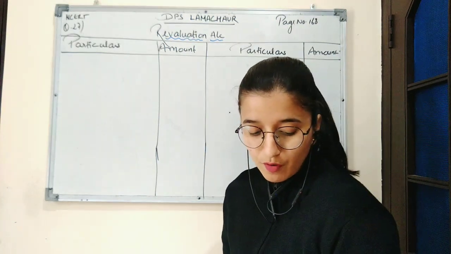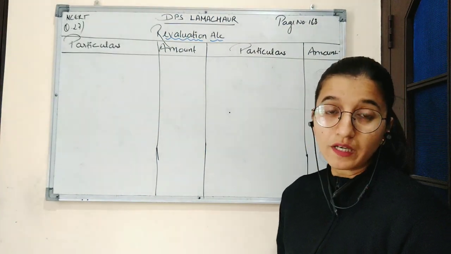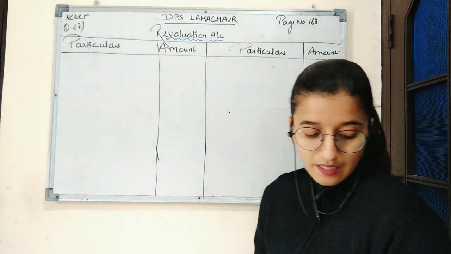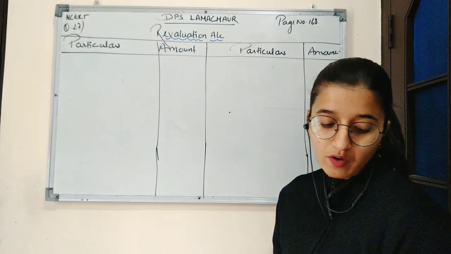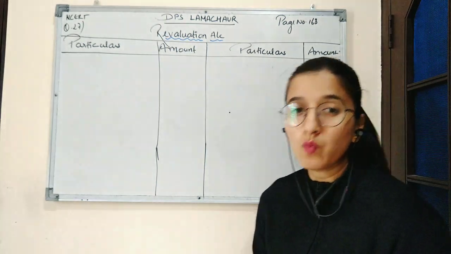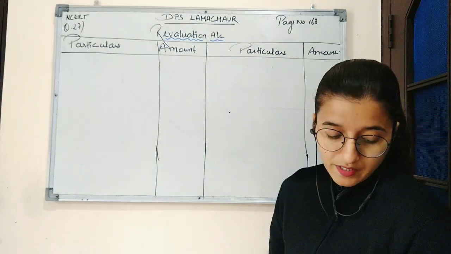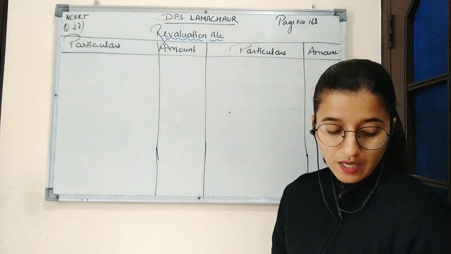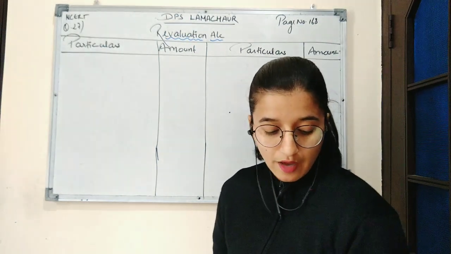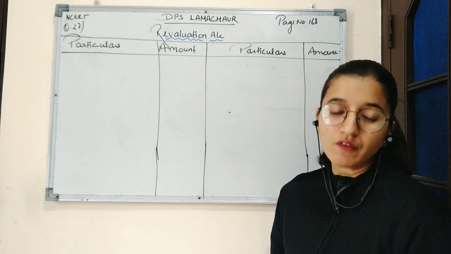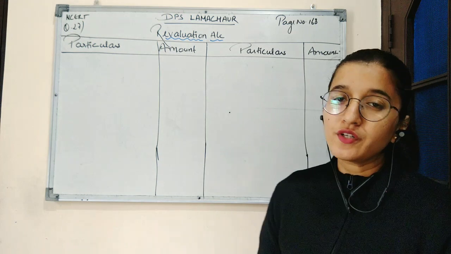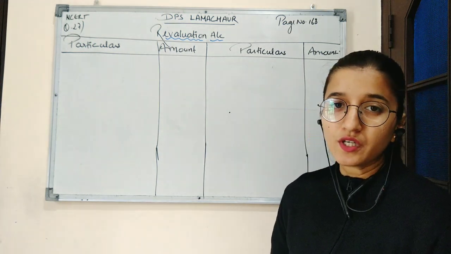Third, stock is found overvalued by rupees 4,000. Then a provision for bad and doubtful debts is to be created at 5% of debtors. And the last is, creditors were unrecorded to the extent of 1,000. Pass the necessary journal entries, prepare the revaluation account and partners' capital account, and also show the balance sheet after the admission of C. So according to the question, first we will prepare the revaluation account.